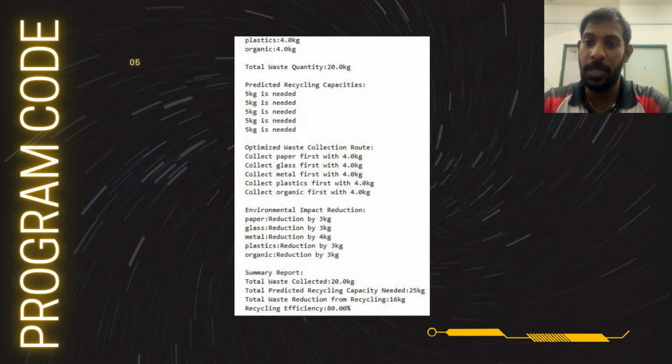5 kg is needed for the predicted recycling capacity. The optimized waste collection route is to collect paper first, followed by glass, metal, plastic, and organics with 4 kg respectively. For the environmental impact, paper is reduced by 3 kg, glass by 3 kg, metal by 4 kg, plastic by 3 kg, and organic by 3 kg. To summarize the report, the total waste collected is 20 kg, the total predicted recycling capacity needed is 25 kg, the total waste reduction from recycling is 16 kg, and the recycling efficiency is 80%.